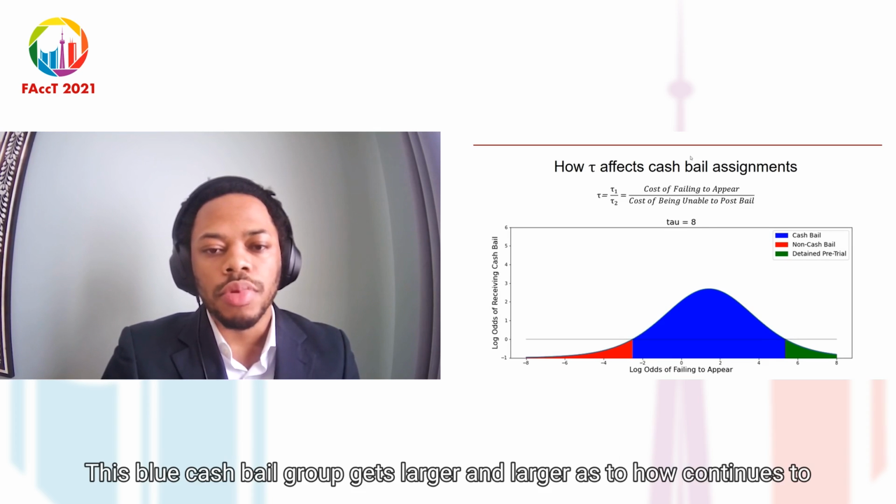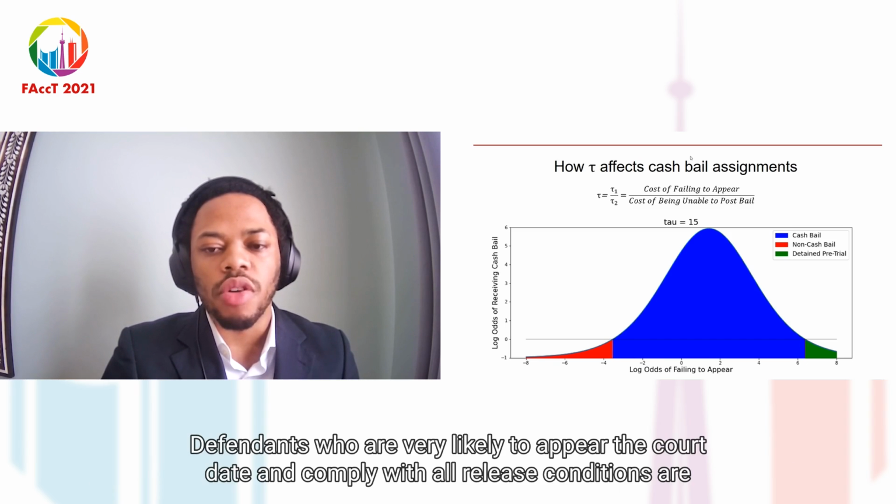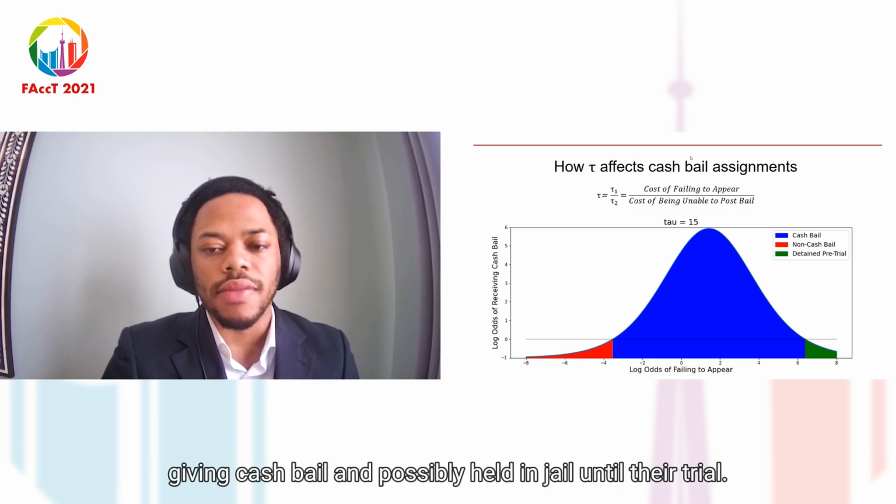As tau increases, defendants with lower chances of missing a court date are now assigned cash bail. This blue cash bail group gets larger and larger. As tau continues to increase, more and more defendants who are very likely to appear at their court date and comply with all release conditions are given cash bail and possibly held in jail until their trial.